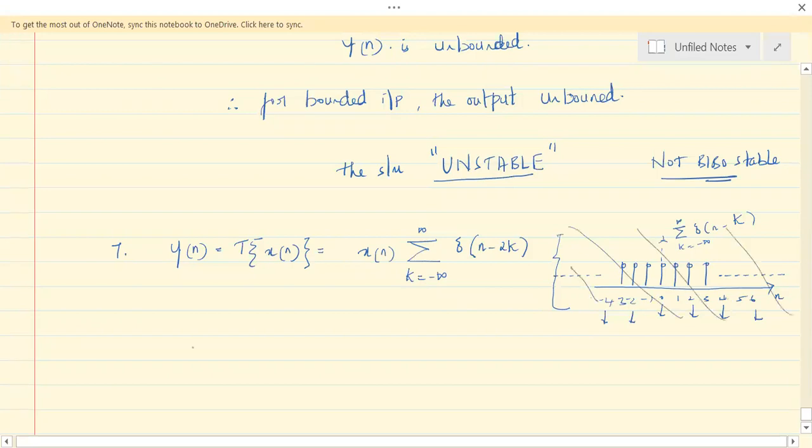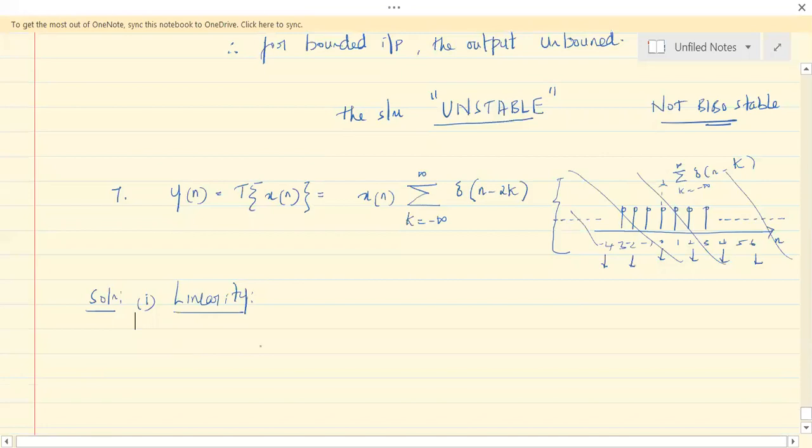Now, is it linear? Let's check linearity. This is a little different, but the analysis is very similar to what we have been doing so far. For linearity, consider the response to A x1 of n plus B x2 of n.